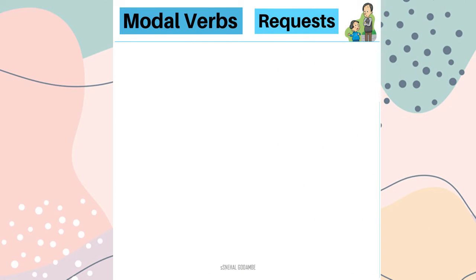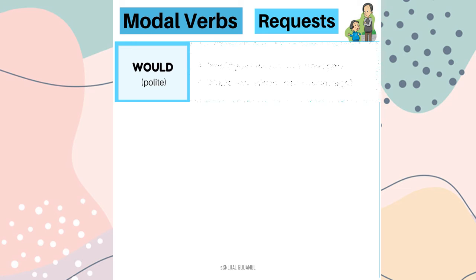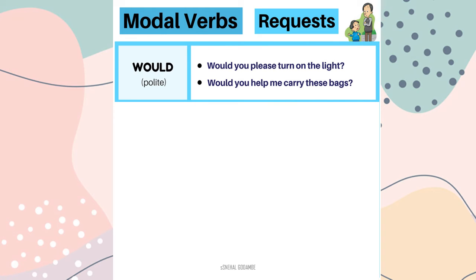Now here, how modal and auxiliary verbs are used. We will see some of the modal verbs and how they are used. See here, would. So would is used in polite form, to request someone. For example, would you please turn on the light? Here see, would is a modal verb and which is the main verb? You can find it out.